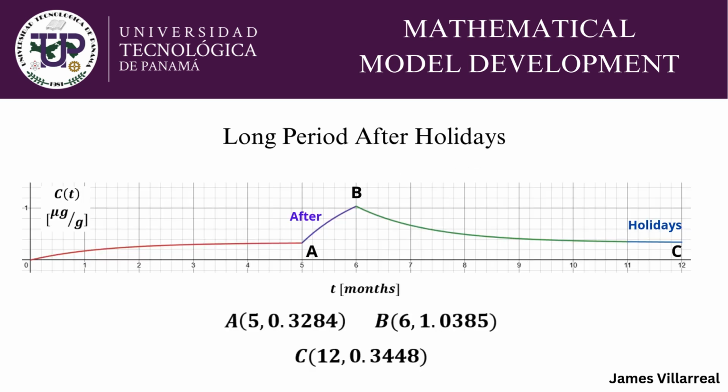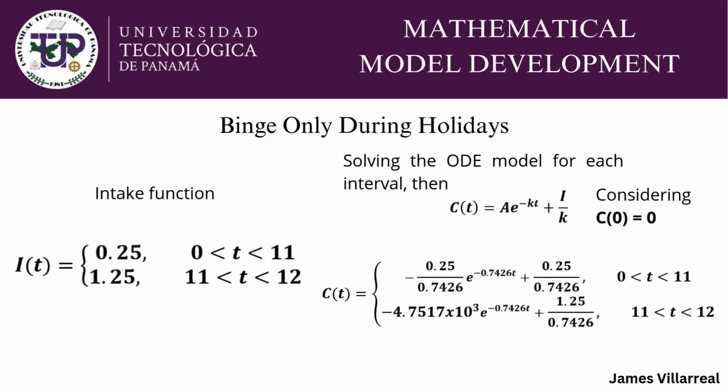Plotting the previous solutions according to their respective time intervals, we obtained this graph showing us the concentration levels on the y-axis and the time in months on the x-axis. The points A and B represent the beginning and end of the long time period respectively, and the point C simply marks the final value of the lead concentration levels by the end of the year.